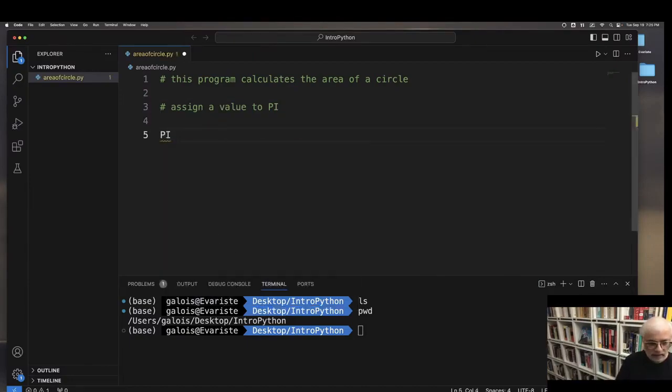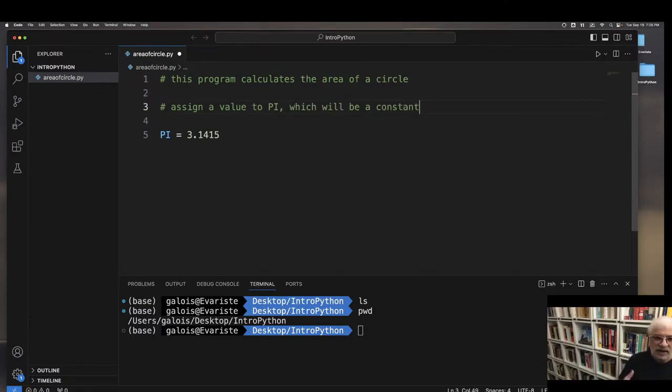And I'm going to explain. So we're going to create a variable called pi, and I'm using uppercase, and I'll explain that in a minute. Usually by convention, you want to use lowercase letters whenever you create a variable. Right? But pi will be a constant.